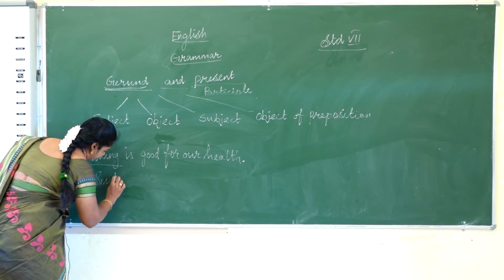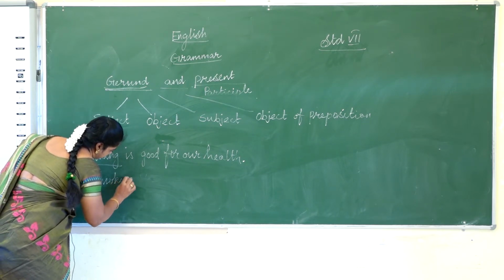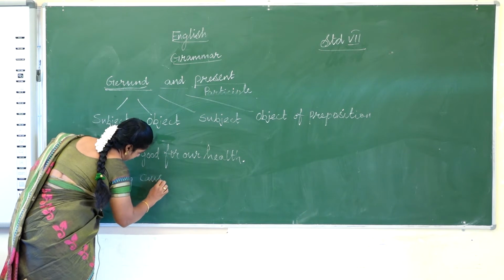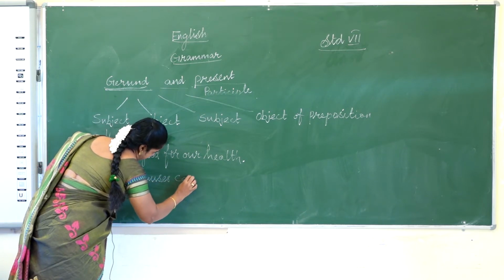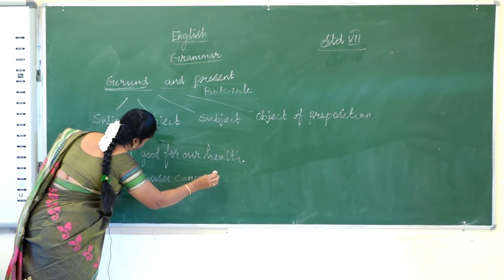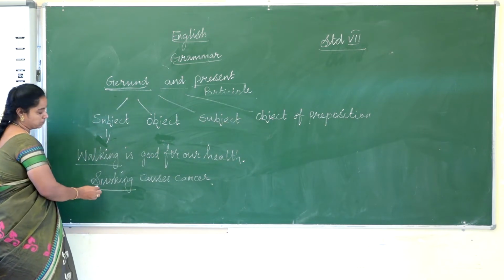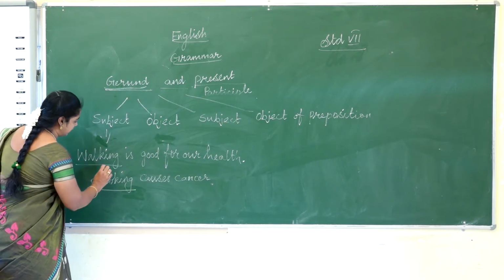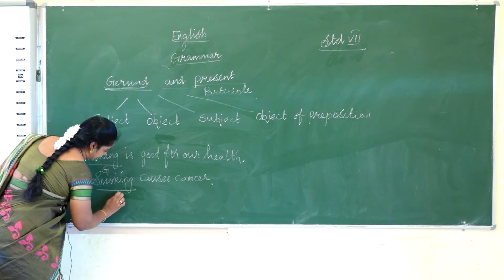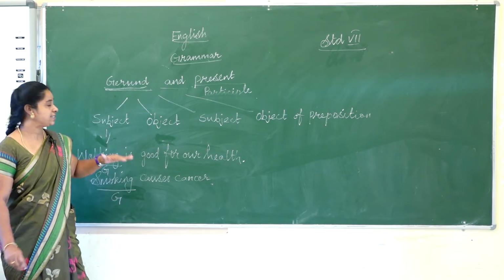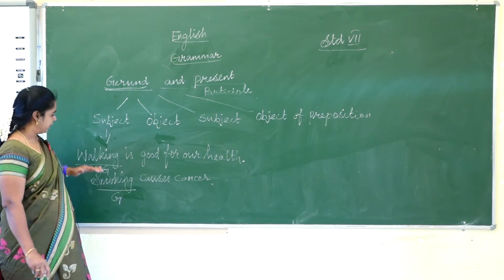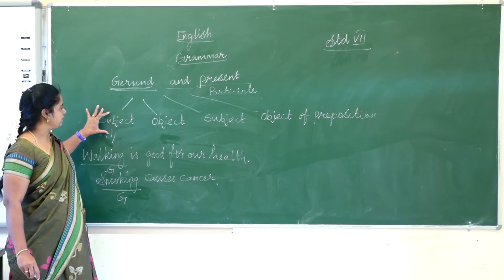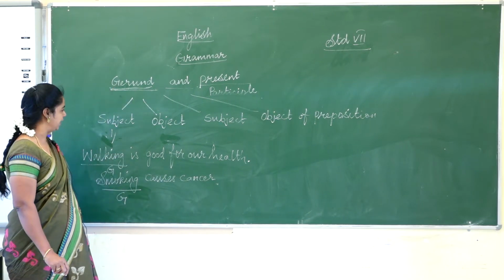Smoking causes cancer. In this sentence, smoking acts as a noun. So this is a gerund. When walking or smoking acts as a subject in a sentence, we can say that it is a gerund.